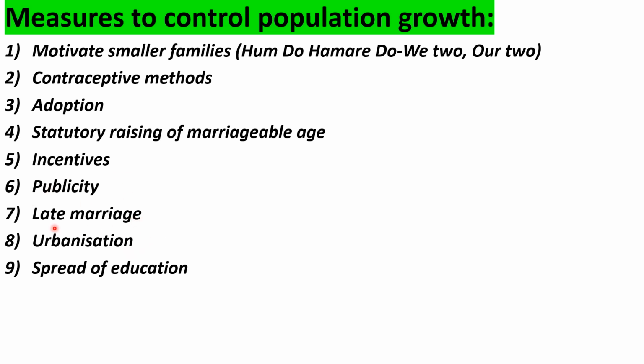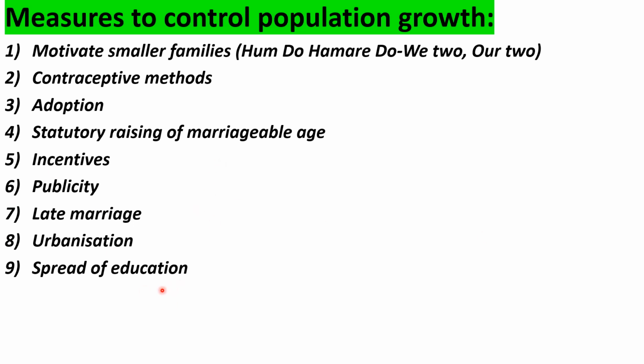Another one is urbanization. Almost 35% of the population is living in urban areas. We know the situations and conditions in urban areas. Due to that, people plan properly and like to have only one or two children.